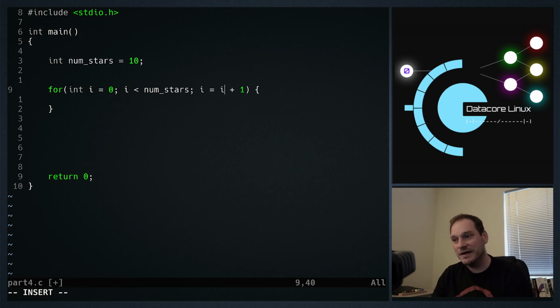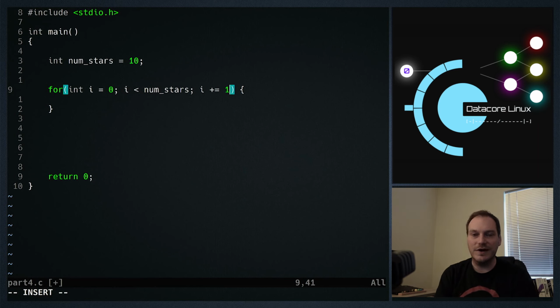Now the next thing is this i equals i plus 1. We do this a lot in computer programming. We do a lot of i equals i plus 1, or i equals i plus 5, or i equals i plus 10. We do it so much, in fact, we have a shorthand way of writing it. We do plus equals 1, or plus equals 5, or plus equals 10.